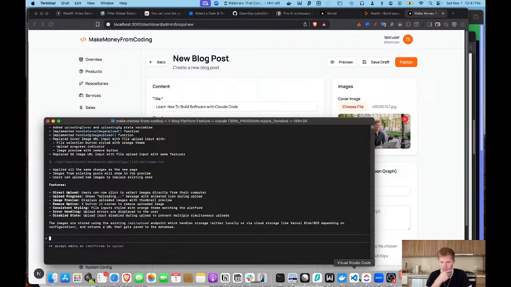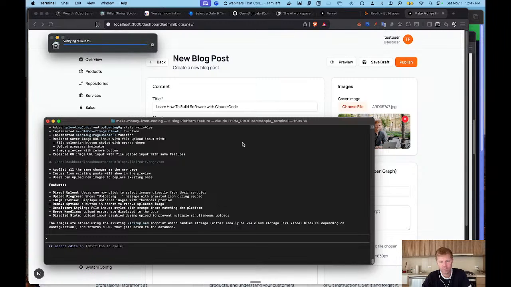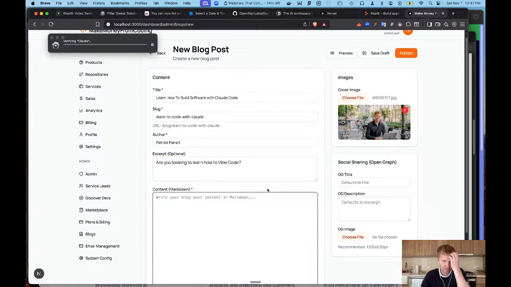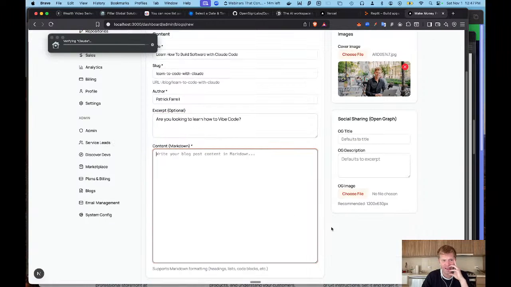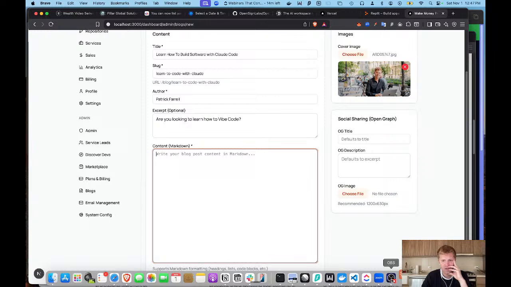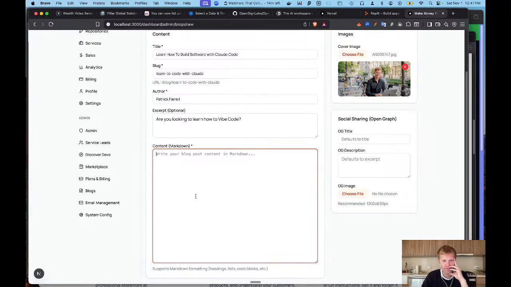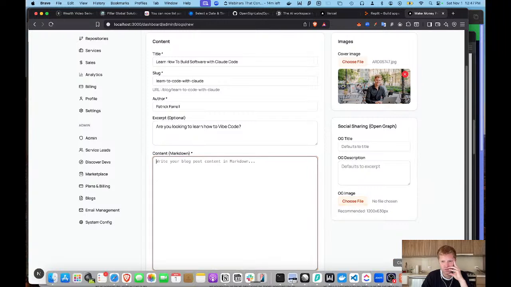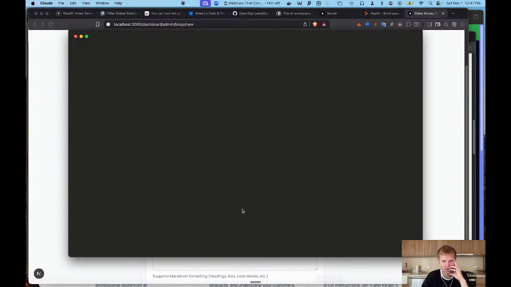So now I'm going over here because I want to create a markdown file, and for now, just to be fast and show you on this video, I don't want to have to format this and work through this. So what we're going to do is go to Claude and say, help me create a simple application or a simple markdown file that talks about how to get started vibe coding with Claude.